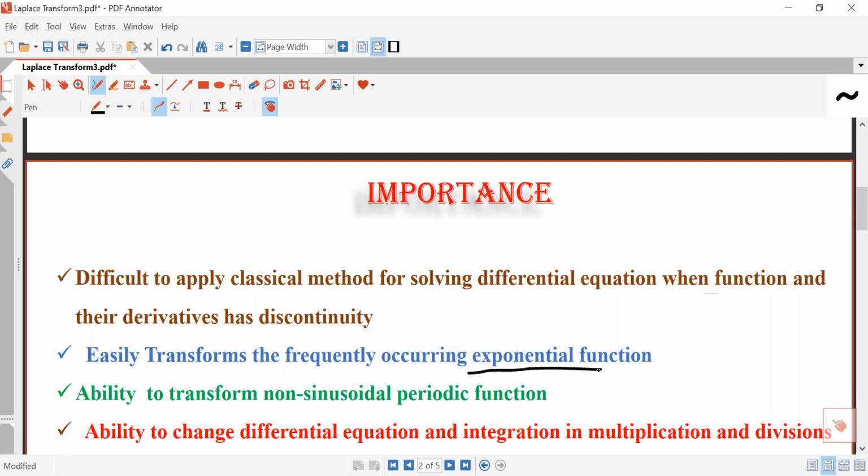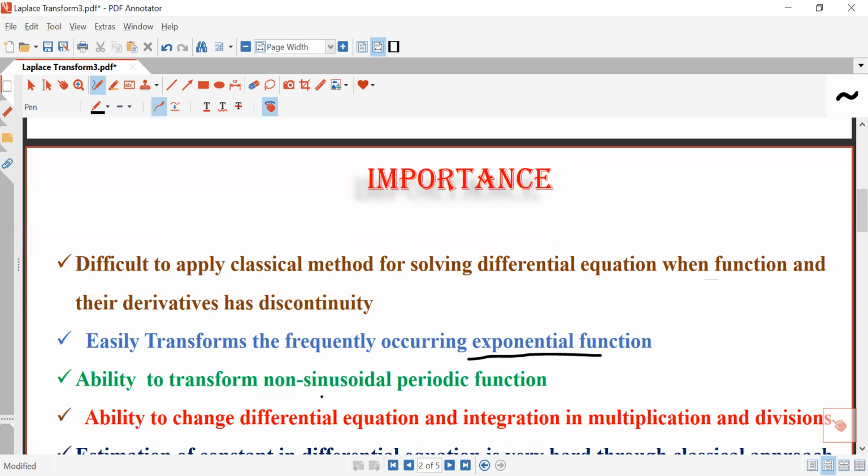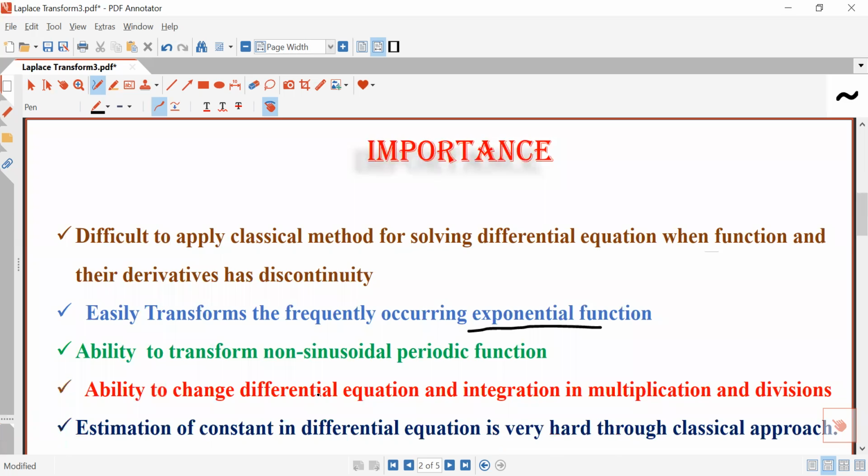The second important fact of the Laplace transform is you can easily get the transform of exponential functions, which frequently occur in mathematical modeling. So you can easily get the transform of such functions which have exponential functions. And the third merit of the Laplace transform is that it has the ability to transform non-sinusoidal periodic functions. You can easily transform a periodic function which is non-sinusoidal in nature.